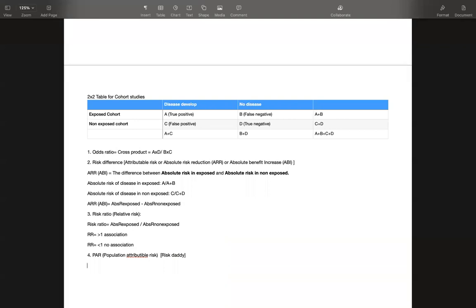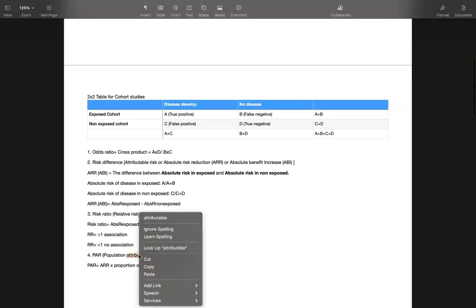Population attributable risk is basically the product of ARR, absolute risk reduction, or ABI, into the proportion of population exposed. Now here we are not talking about the samples, we are talking about the population. Previously we were just talking about the samples, but here we are talking about the population, which means a large number of people.